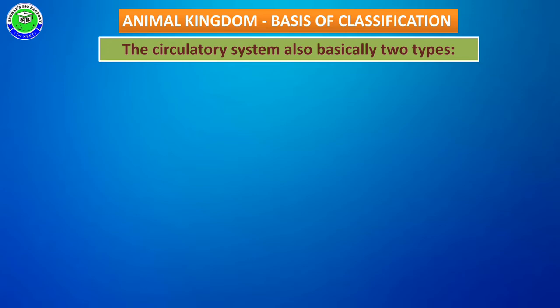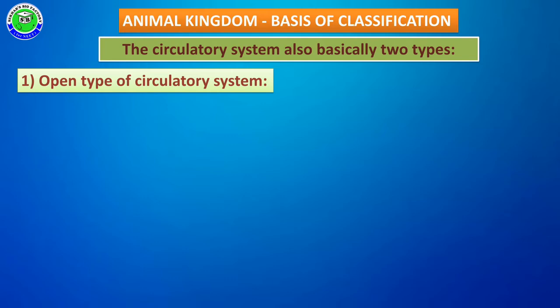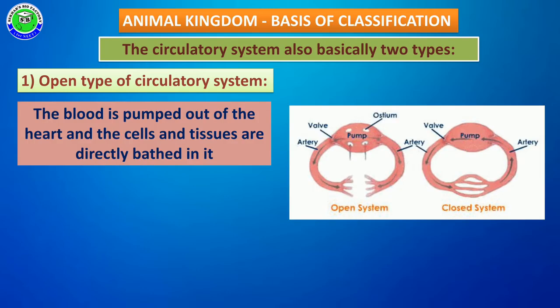In the circulatory system, blood is circulated to all parts of the body, and it is basically of two types. The first type is the open type of circulatory system. In this, blood is pumped out of the heart, and the cells and tissues are directly bathed in it. This is called the open type of circulatory system.